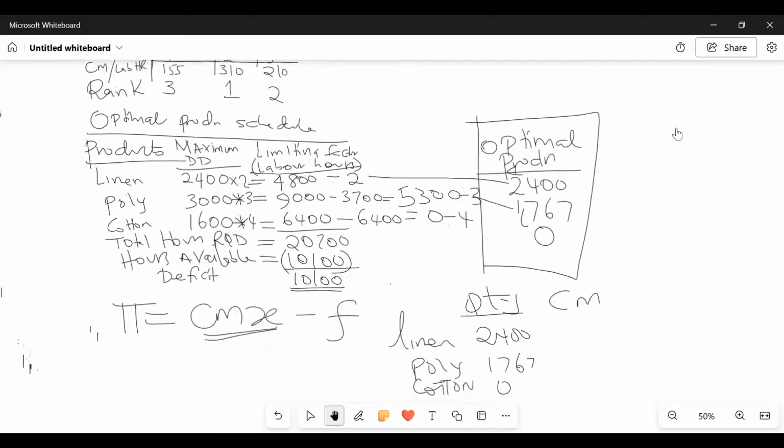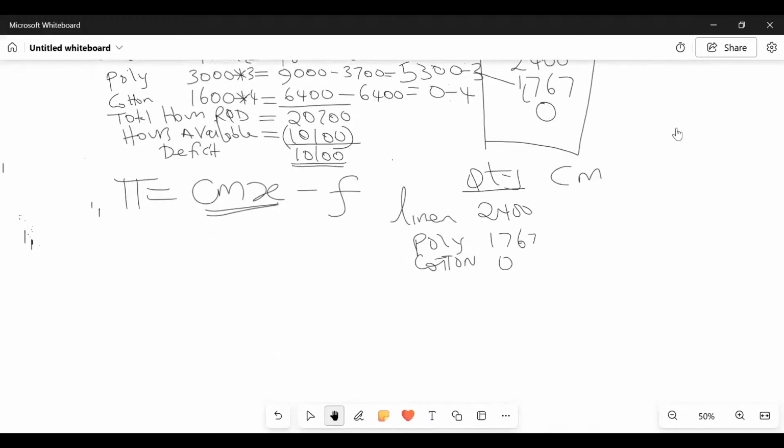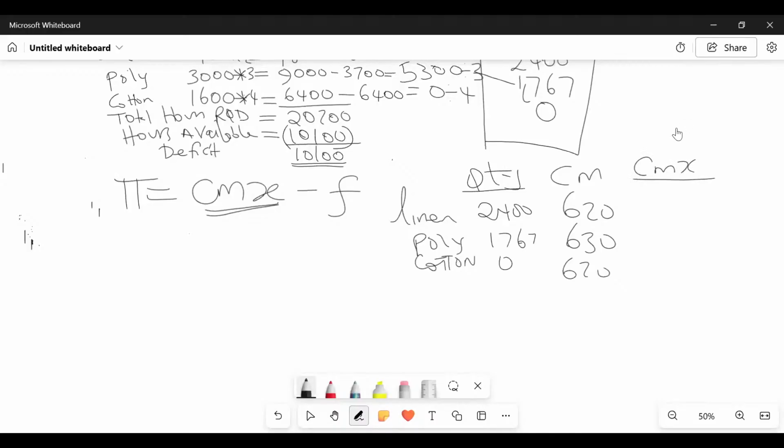Great. So, ladies and gentlemen, this is what we have here. Linen is 620, yeah? And then this one here is 630. And then lastly, 620. So come and give me a column of CMX, the total contribution. So remember, quantity is our X. So 2400 times 620, this gave us what figure? 1,488,000.